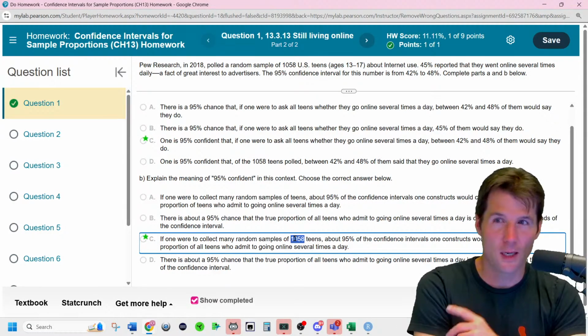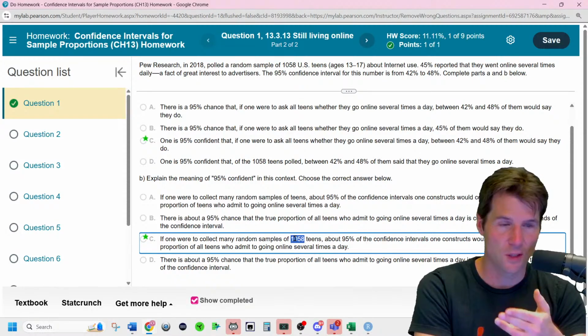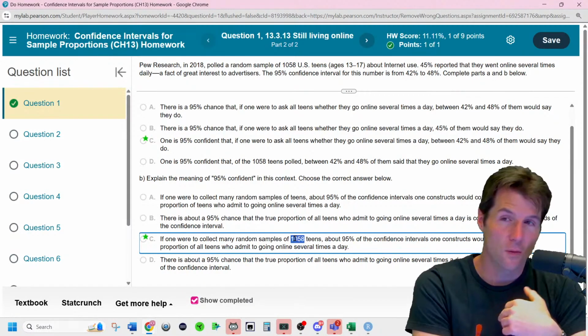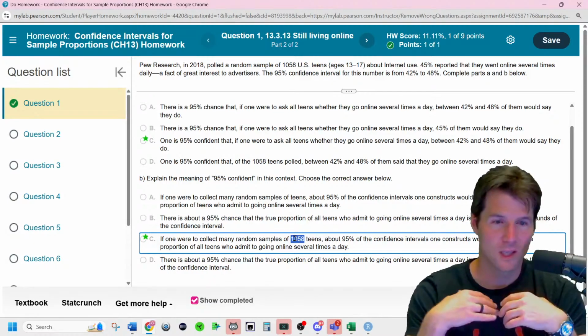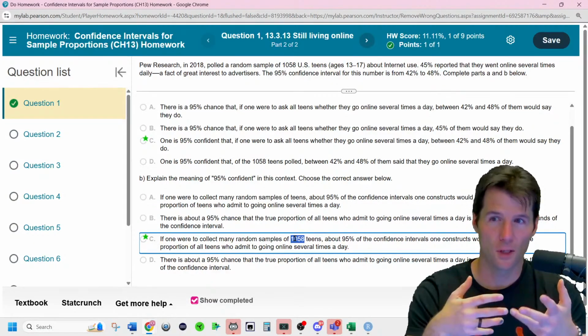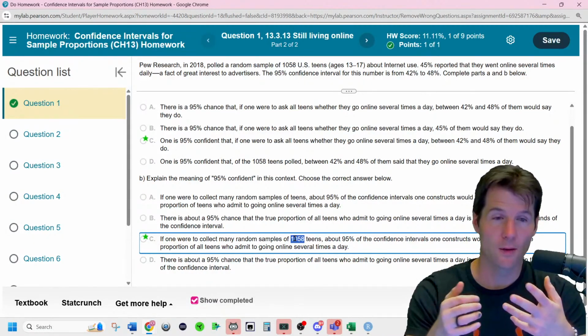It's a fact, though. 95% of 95% confidence intervals contain the truth, 95% of the time. It's over the long run of creating these intervals. It's not that one interval has a 95% probability. It's that in the long run creation of intervals, 95% of your intervals contain the truth.